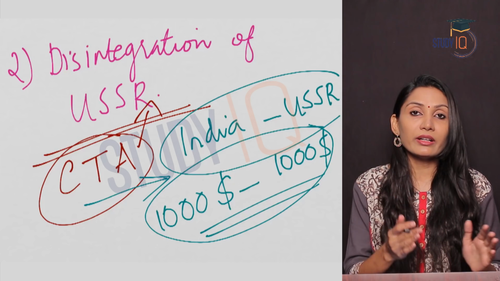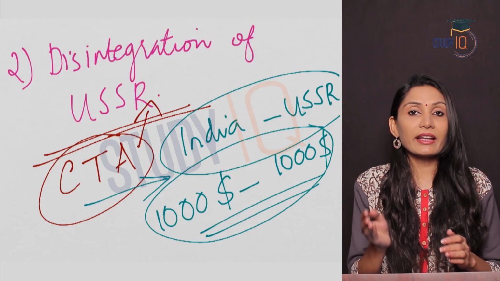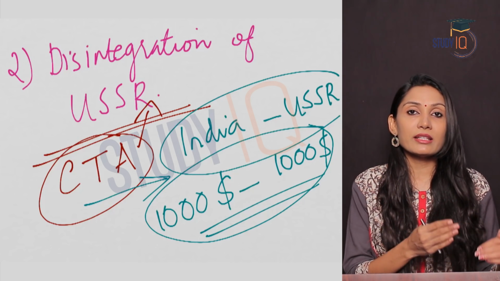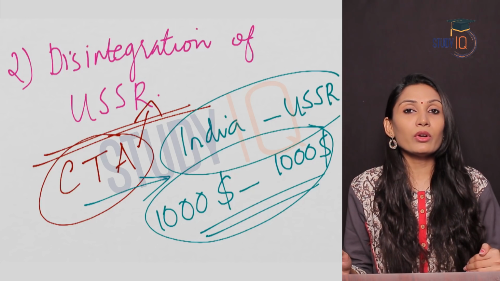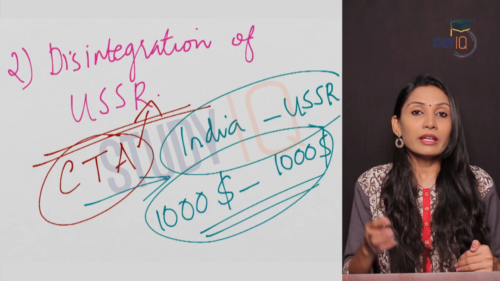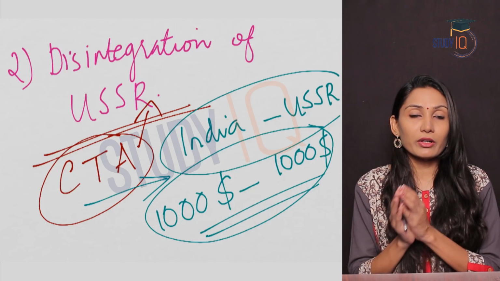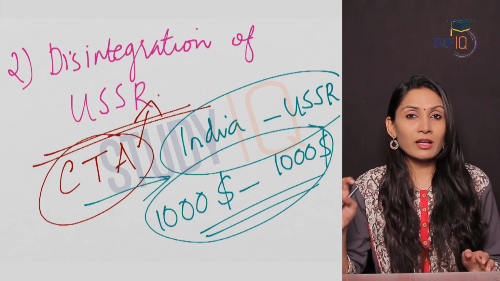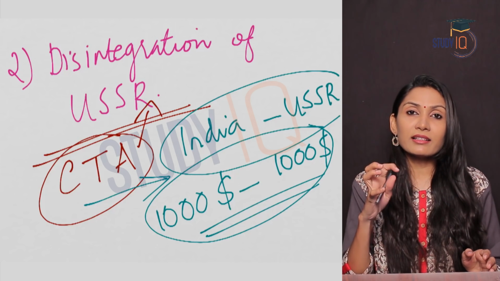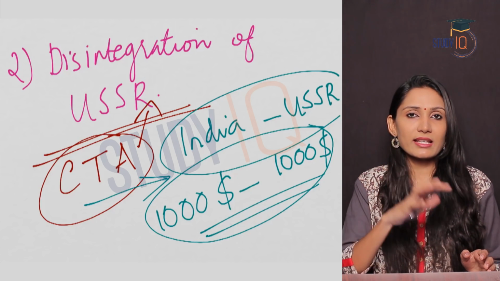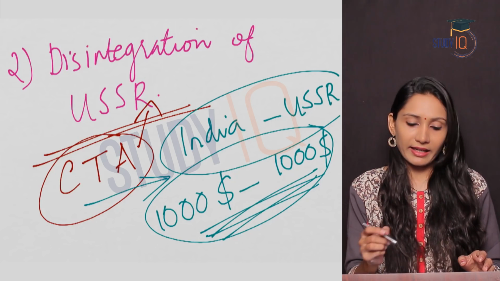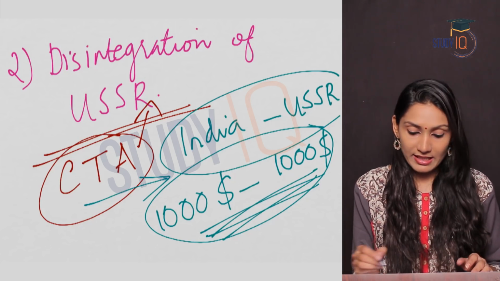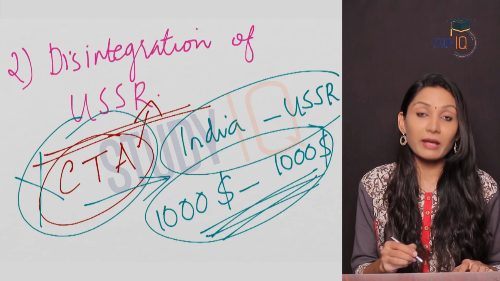So according to the counter trade agreement, the USSR agreed to buy the same amount of commodities which India would import from the USSR. If India is importing some amount of commodities from the USSR, the USSR would import the same amount from India. So this was the counter trade agreement, and with the disintegration of the USSR, it became invalid.